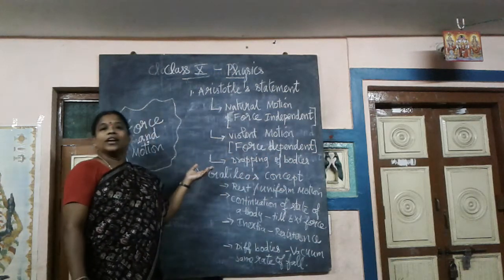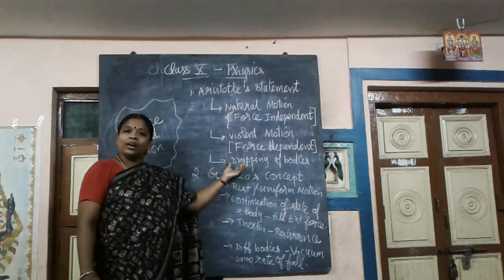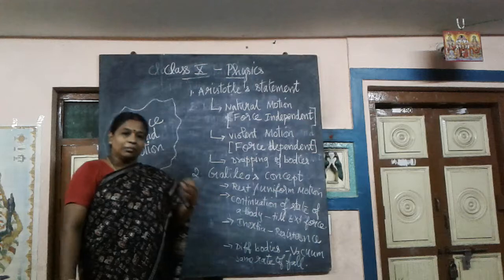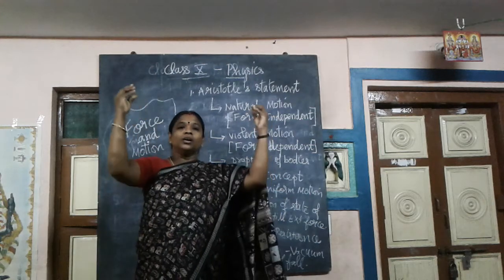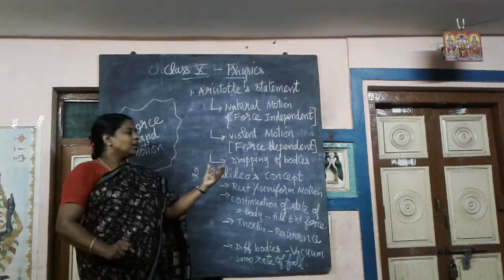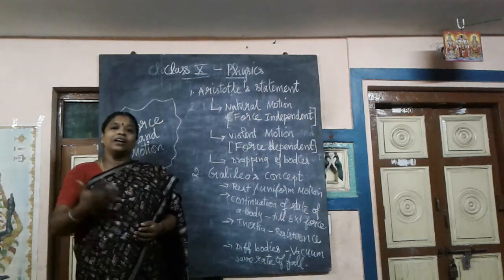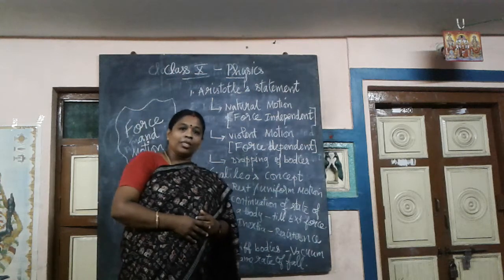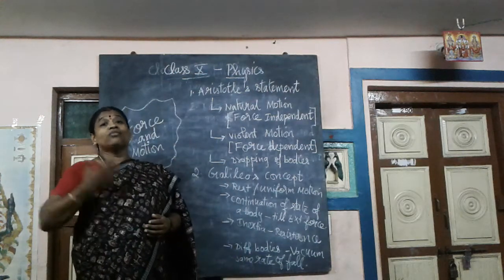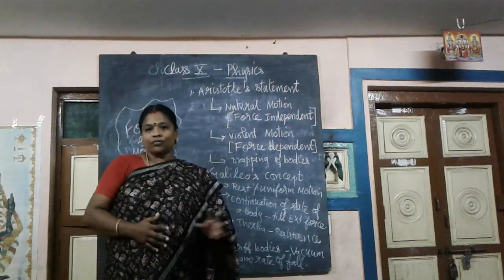Now he says one interesting concept, the dropping of bodies. When different bodies are dropped from a height, he says the heavier body falls faster and reaches the ground first.